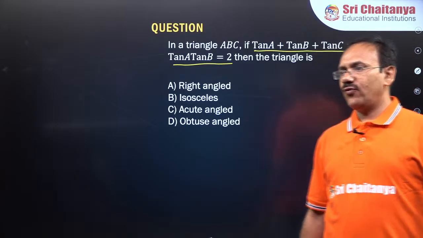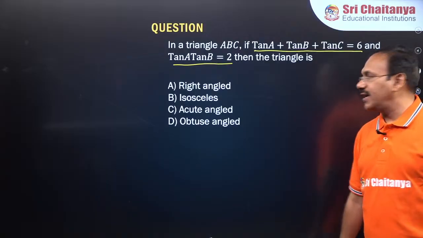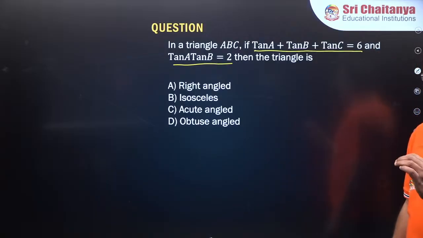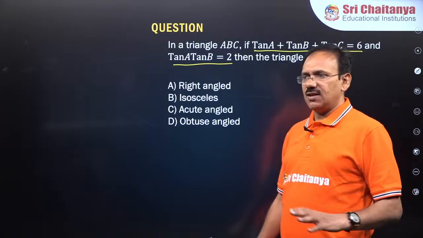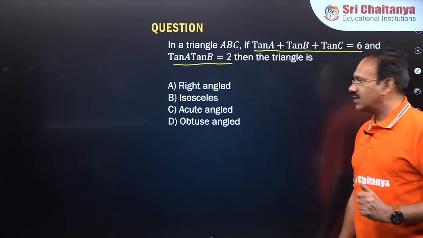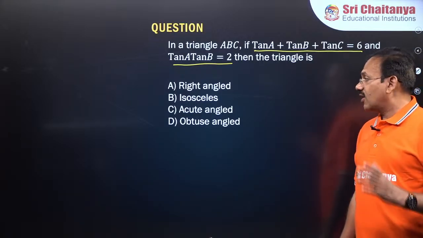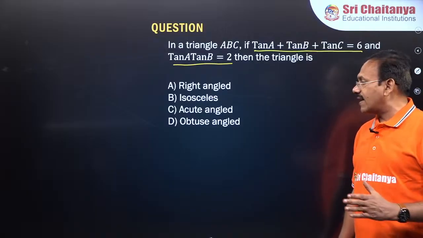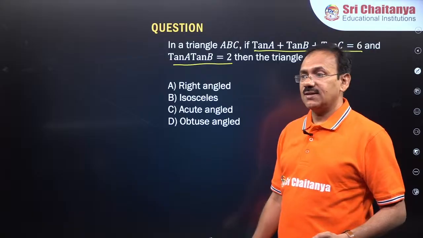So fine. What is the answer for this? Just please work on it. A simple formula that I have given now, if you use it, you will get the answer. The problem seems to be a bit tricky, but this is very easy. Just try this. Let me see who will answer. So the triangle ABC is right angled or isosceles or acute angled or obtuse angled. What is your response? Let me see, guys.